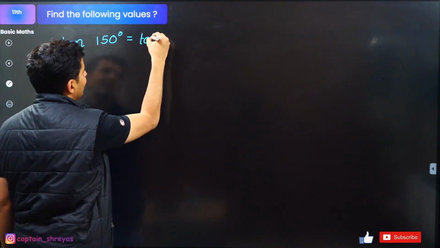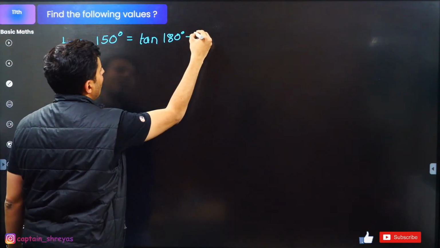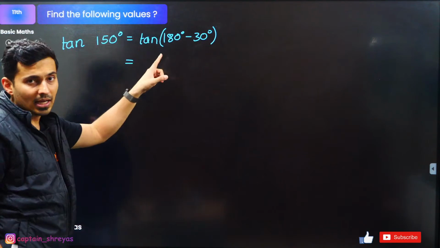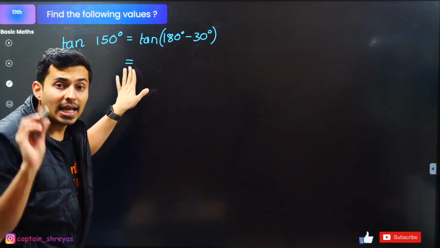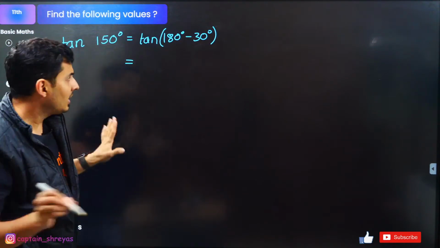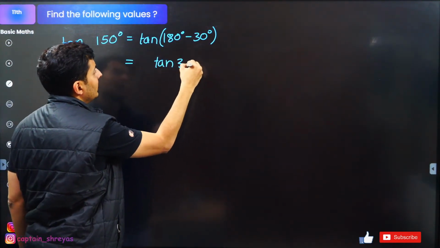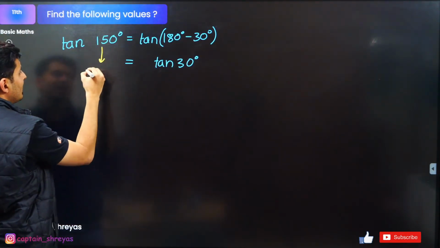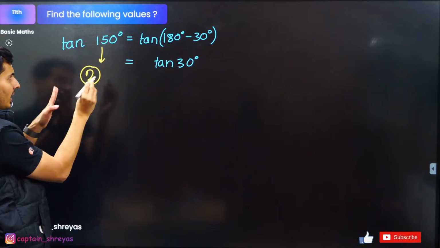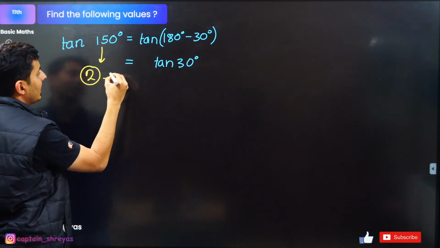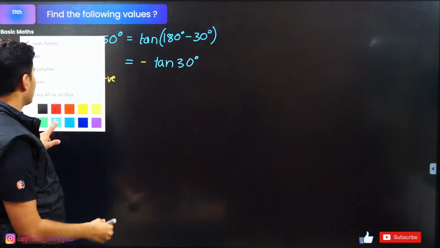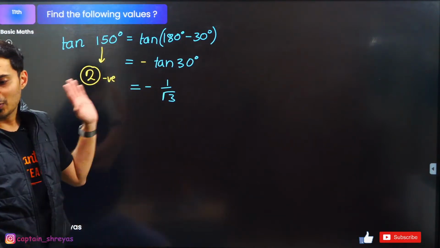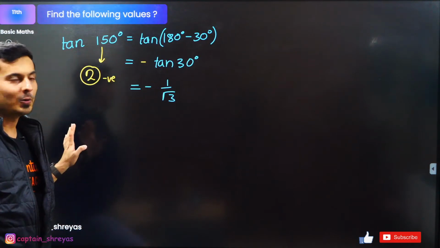So I think I can write this as tan of 180 degrees minus 30 degrees. Next, think carefully. When it is 180, what will happen? Tan remains tan. So this will become tan of 30 degrees. Now coming back to the sign. 150 degrees is in the second quadrant, and in the second quadrant tan is definitely negative, so put a minus sign. So the final answer will be minus tan 30, which is minus 1 by root 3. Very good. Understood?